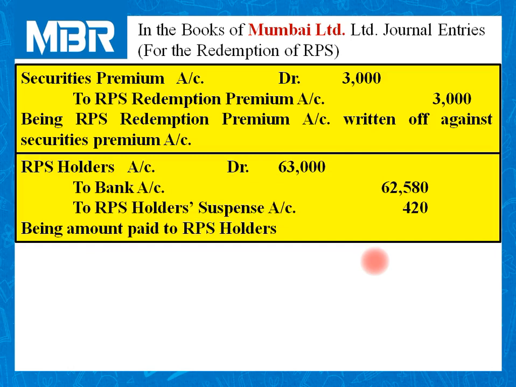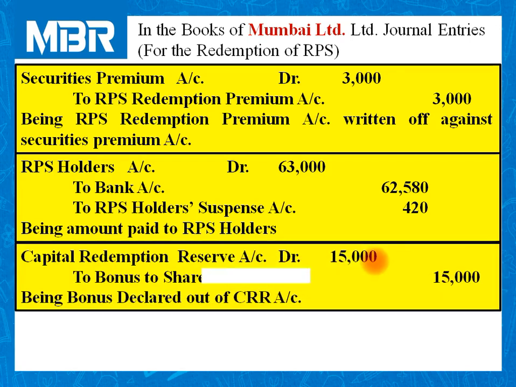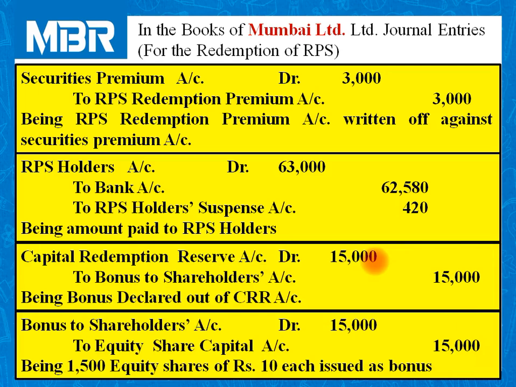We have paid the amount to the RPS holders, and for the shareholders whom we cannot trace, we have transferred it to a temporary account called RPS holders suspense account. Then we have transferred the amount from capital redemption reserve to bonus to shareholders account, and at the end we have distributed bonus equity shares to equity shareholders.